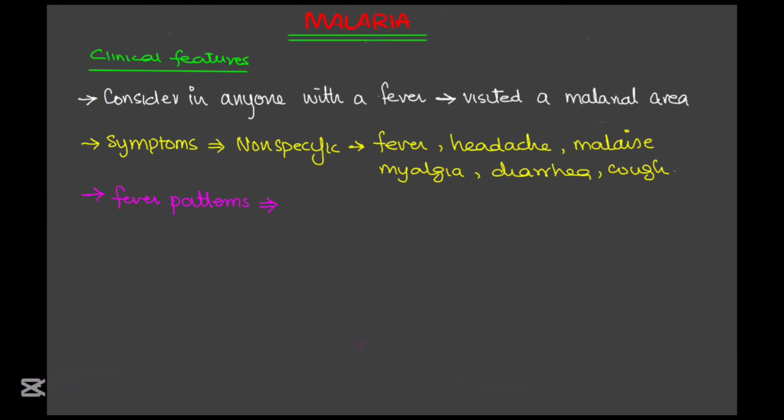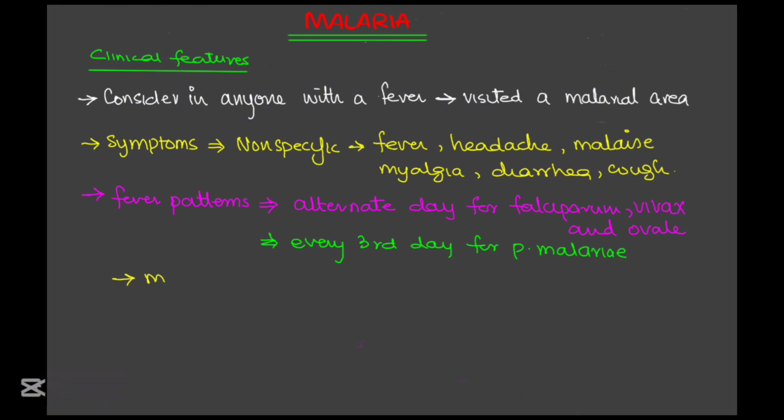The fever patterns are described but only occur if rupture of the infected RBCs is synchronized. That is, alternate day for Plasmodium falciparum, vivax, and ovale, also called tertian fever, and every third day for Plasmodium malariae, which is known as quartan fever. But most patients have no specific fever pattern.